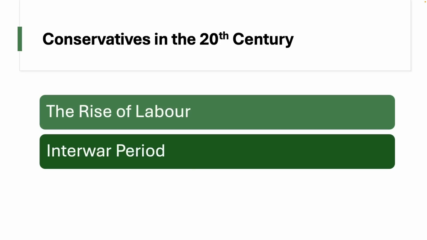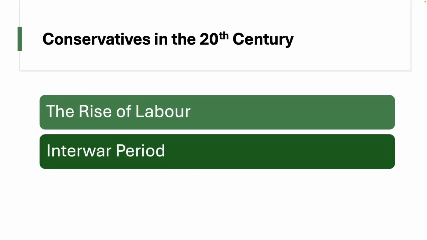There was this sort of braggadocious nature of the Conservatives winning the Second World War. And so the result was that the electorate responded by kicking them out for a short period of time in the late 1940s, and we see Labour sweep to victory.